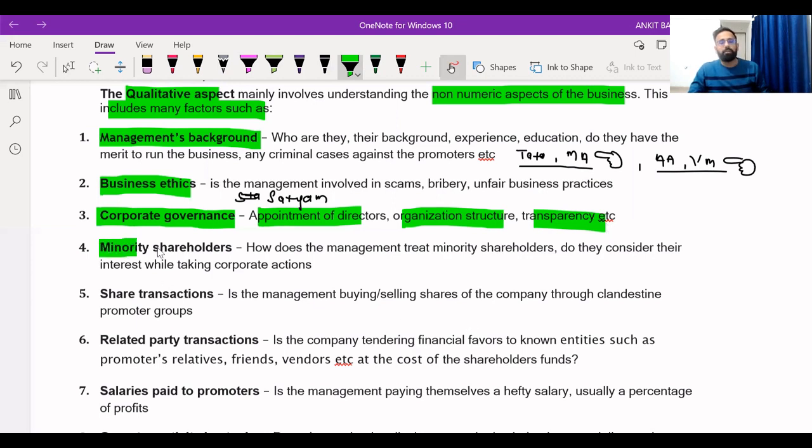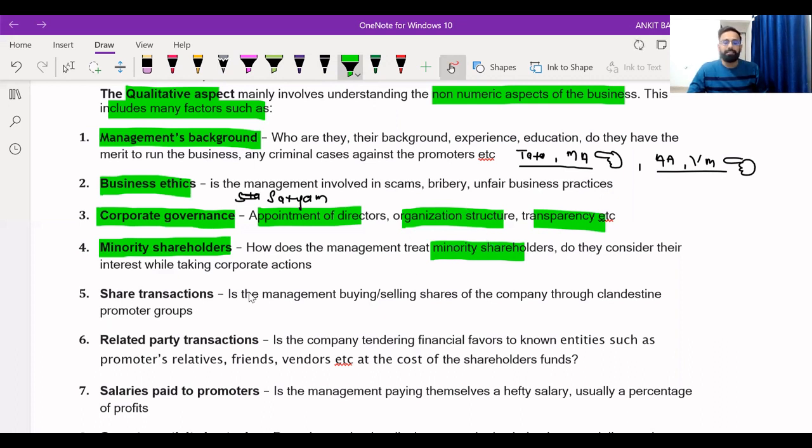Then if I talk about minority shareholders, meaning small shareholders, those who are having fewer shares in the company, let's suppose 5%, 7% or 10% out of 100% shares. You have to check how the company behaves with minority shareholders. If they are behaving well with minority shareholders, definitely you should invest in that company. Otherwise you should drop your plan. See how the management treats minority shareholders, and whether they consider their interest while taking corporate decisions. Do majority shareholders, those having the majority stake, consult minority shareholders before taking any decision? Do they consider their benefit or interest? These things you have to check.